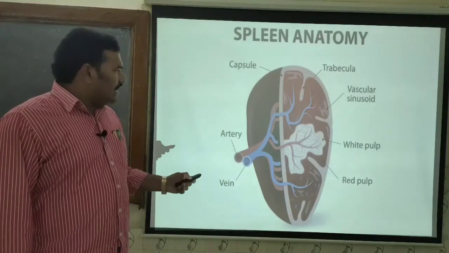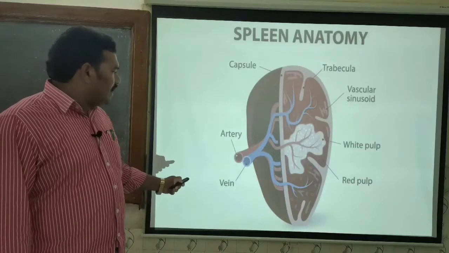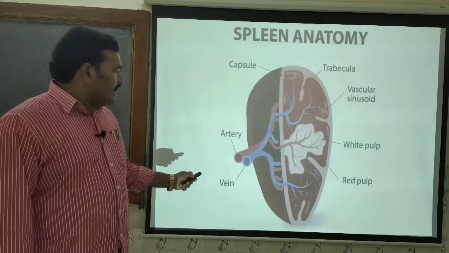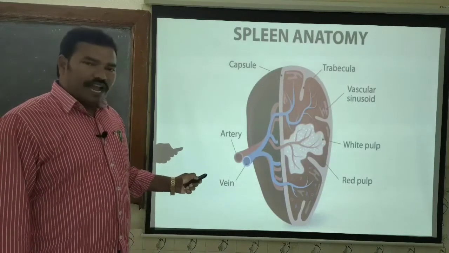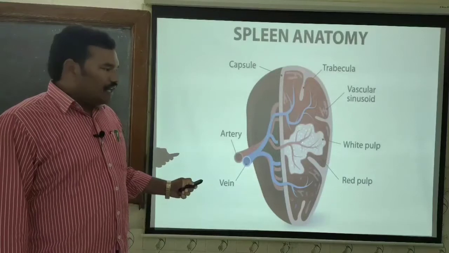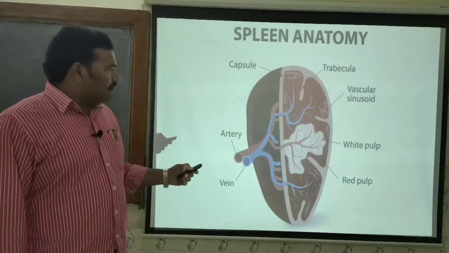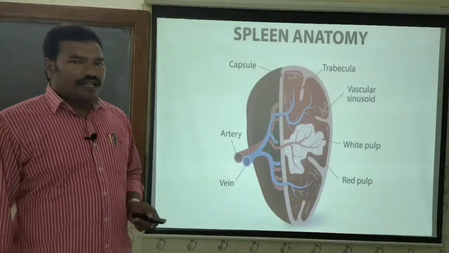In the TS of the spleen, we will observe that the splenic artery, in red color, enters into the spleen and bifurcates into small arterioles. Now, this spleen is divided into two regions.